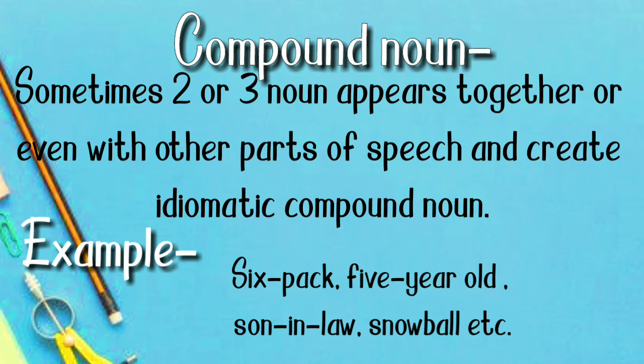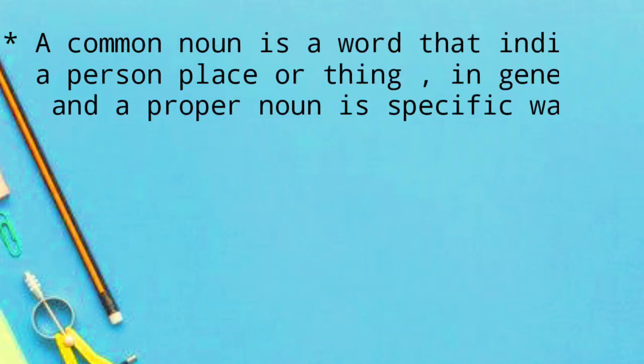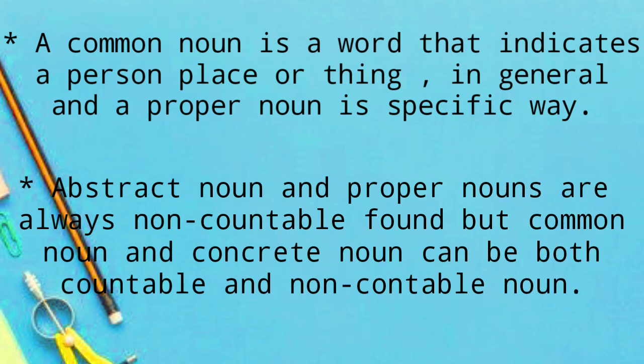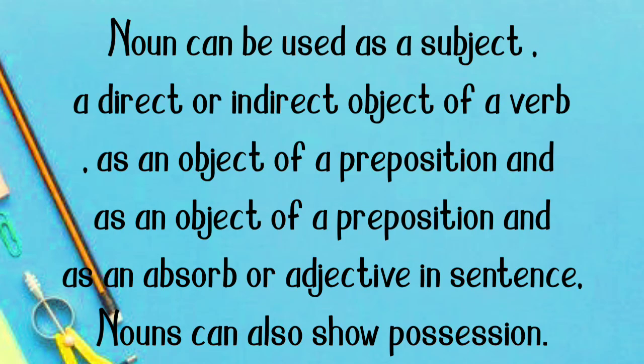Some important tips. A common noun is a word that indicates a person, place or thing in general, and a proper noun in a specific way. Abstract nouns and proper nouns are always non-countable nouns, but common and concrete nouns can be both countable and uncountable nouns. Now functions of noun. A noun can be used as a subject, a direct or indirect object of a verb, as an object of a preposition, and as an adverb or adjective in a sentence.